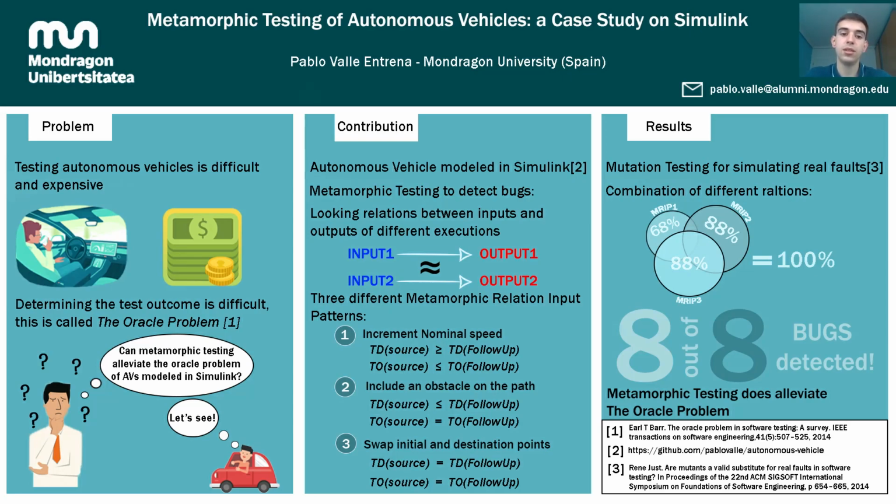For instance, determining the time required by a car to transport a person from one place to another can be extremely complex, and this is known as the Oracle problem. But can metamorphic testing alleviate the Oracle problem of autonomous vehicles modeled in Simulink? We applied MT to testing autonomous vehicles at system level using Simulink. Simulink is the predominant CPS modeling tool and widely used in the automotive industry.